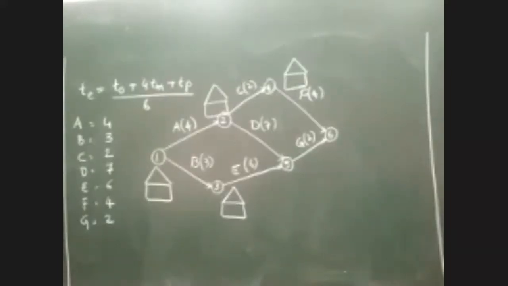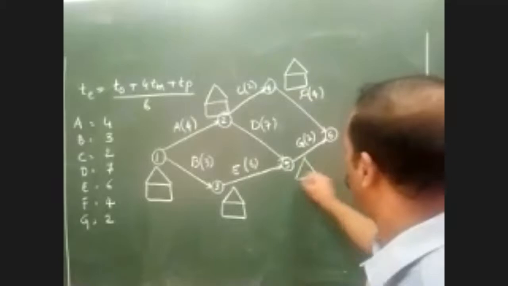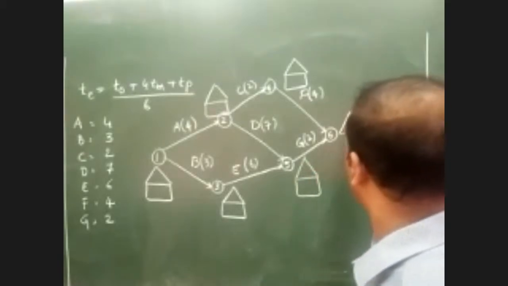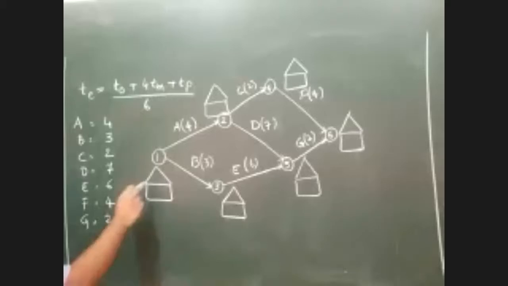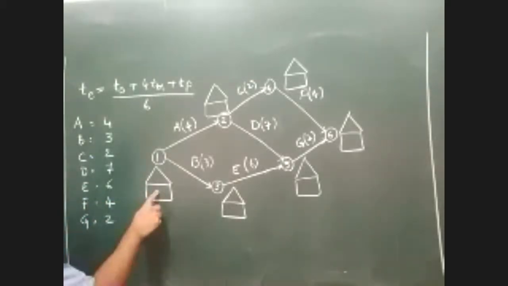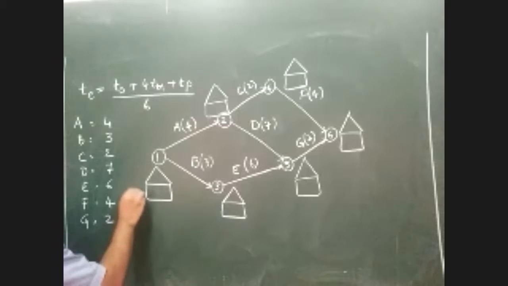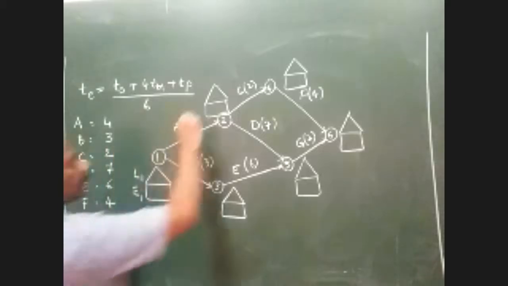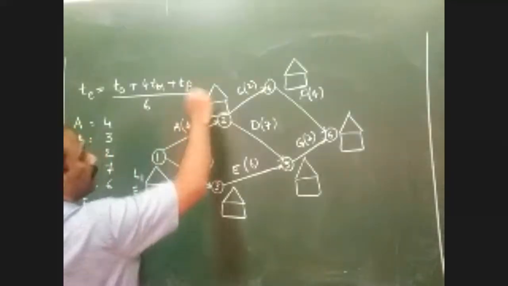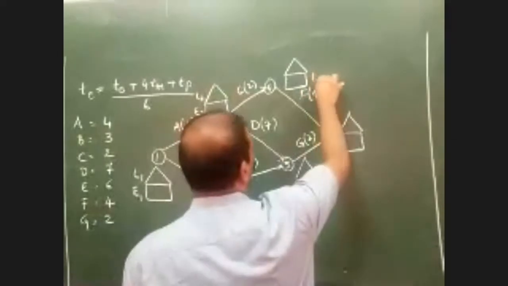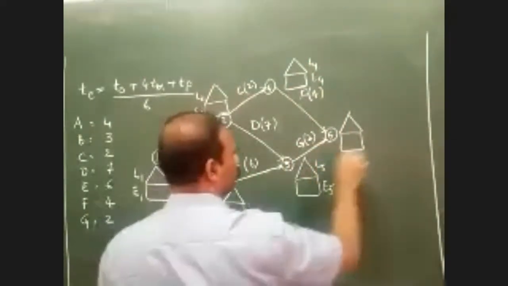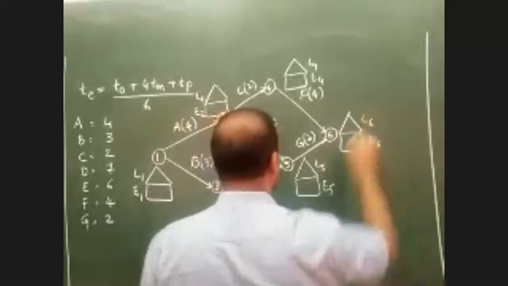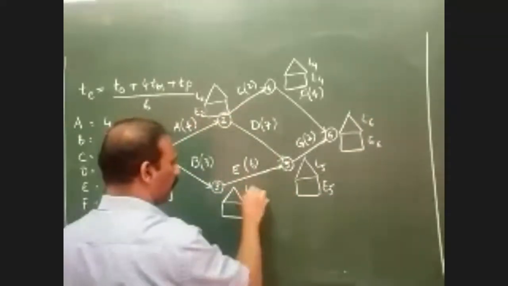Okay. So this is the next value, and this is the next value. Okay. So now let me write down the numbers here. I hope you all remember the bottom is always for E and the top is always for L. The same number has to be written. So this is E1, L1. This is E2, L2. This is E4, L4. This is E5, L5. This is E6, L6. And this is E3 and L3.